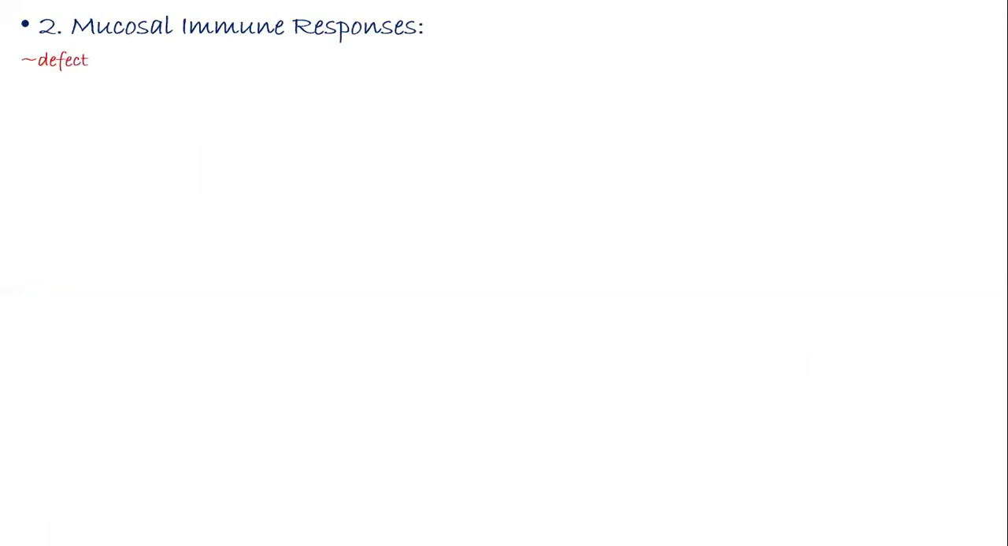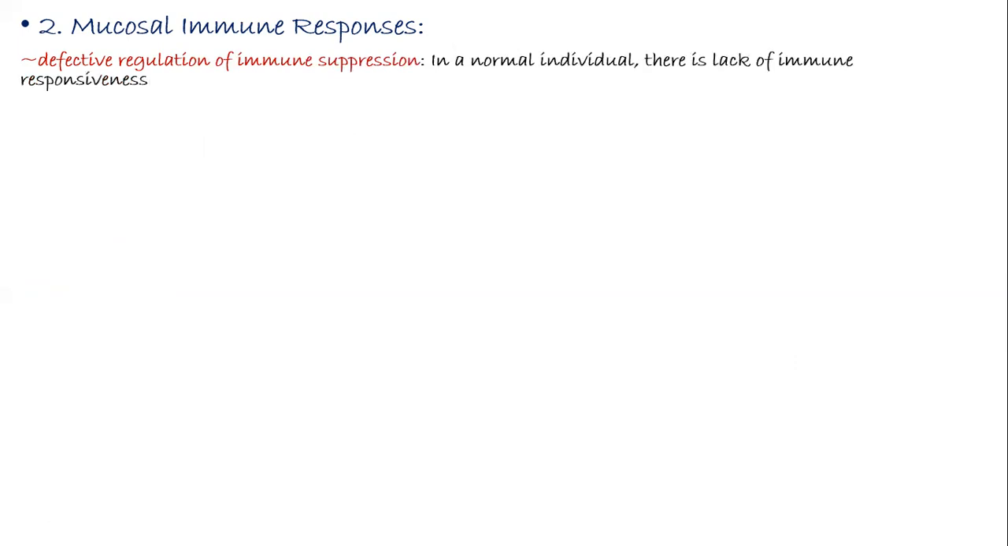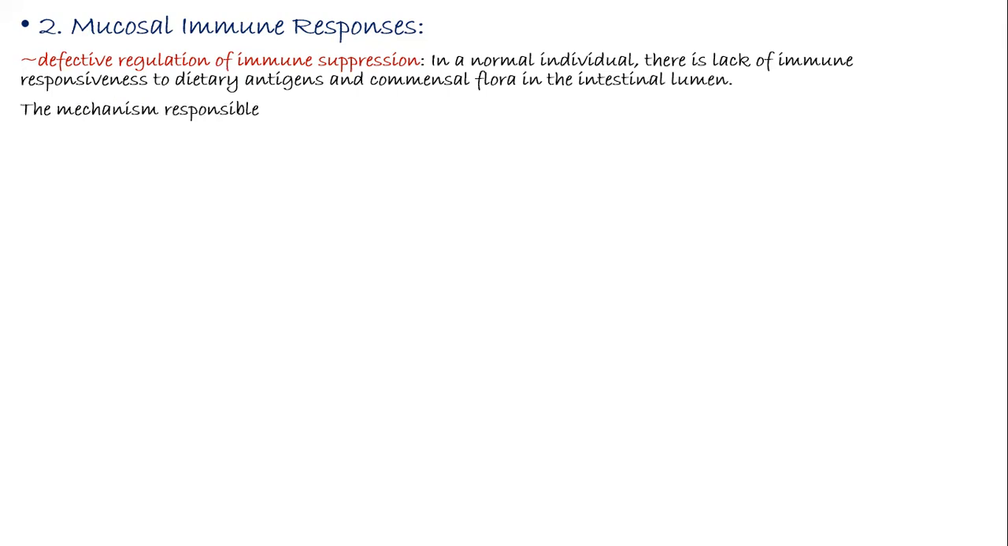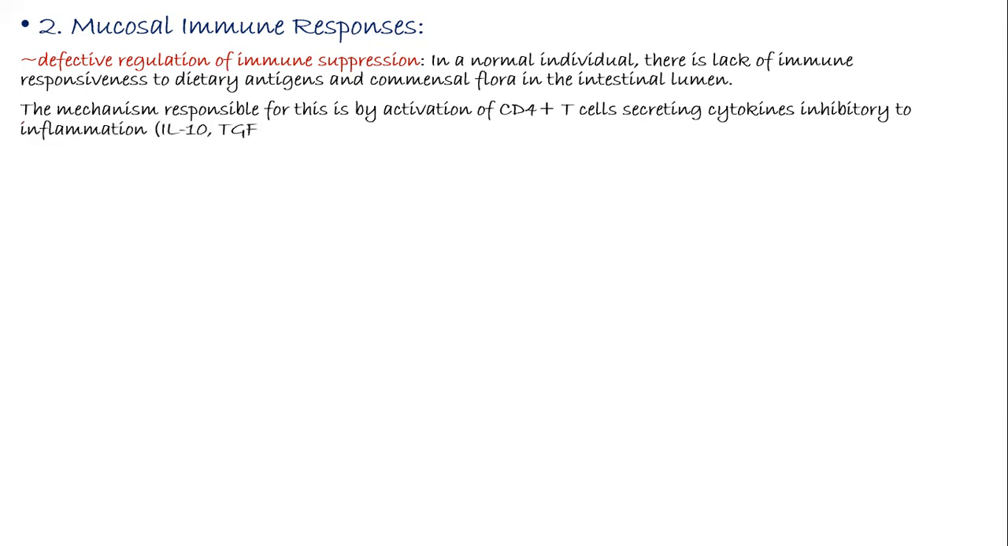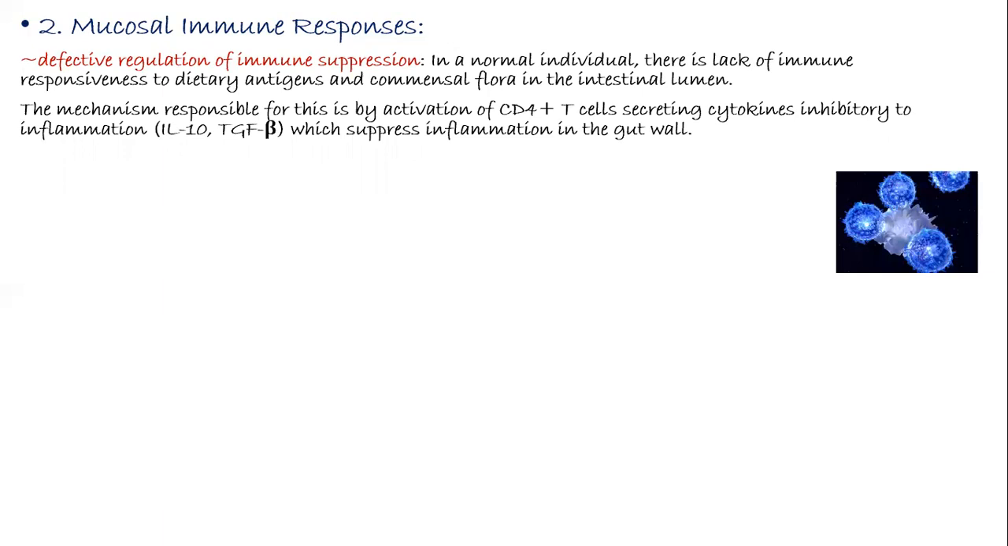Now, we'll take a look at the second cause, and that is mucosal responses. Defective regulation of the immune suppression. In a normal individual, there is a lack of immune responsiveness to dietary antigens and commensal flora in the intestinal lumen. The mechanism responsible for this is activation of CD4 T cells secreting cytokines inhibitory to inflammation, which suppress the inflammation of the gut. So we can say these are the protective chemicals released by the body, and hence our body does not show inflammation. But now what is happening in case of IBD?